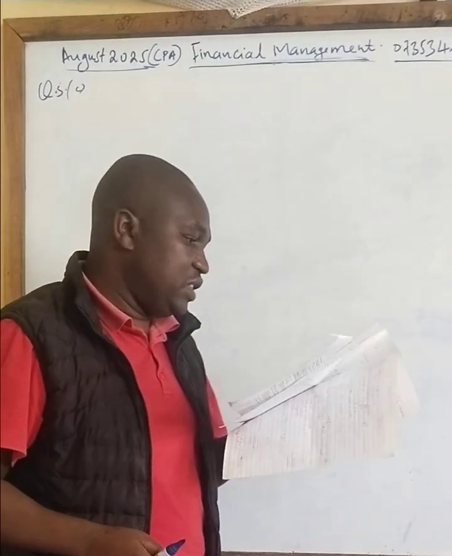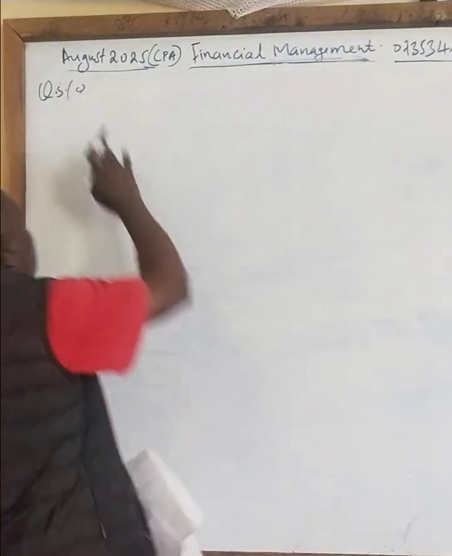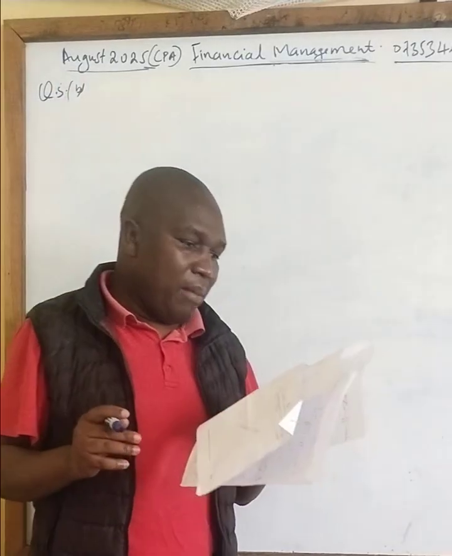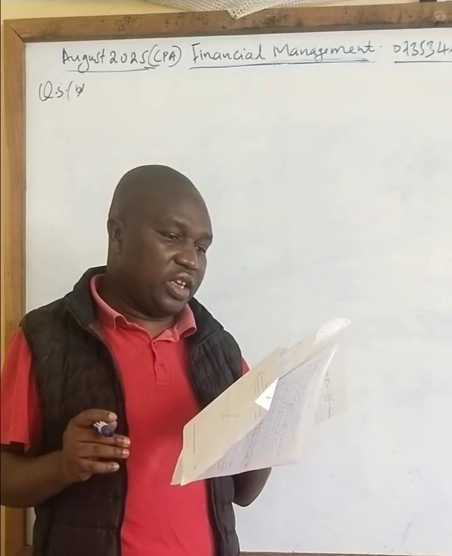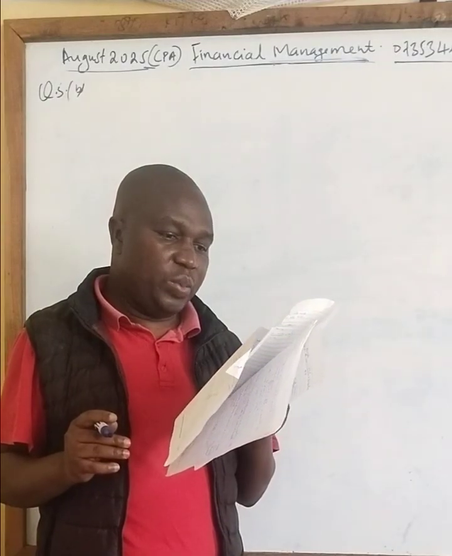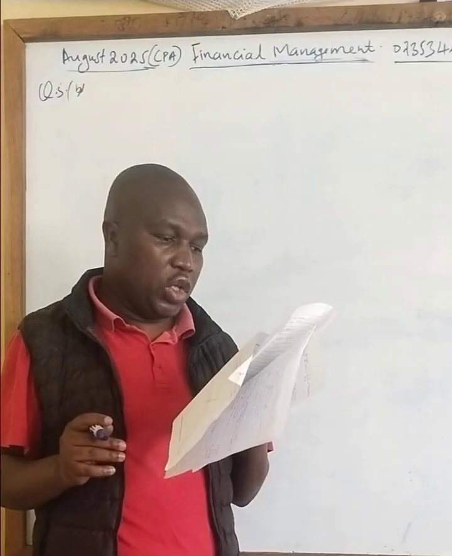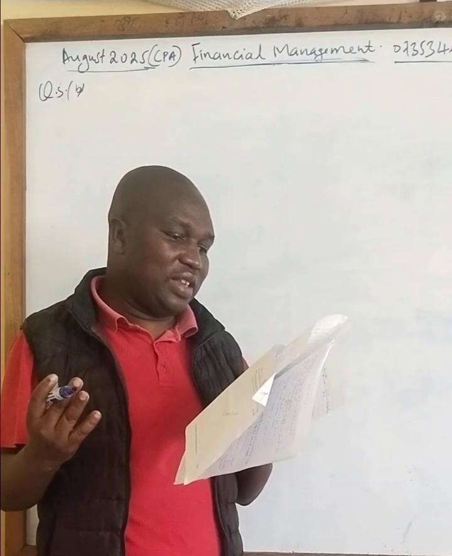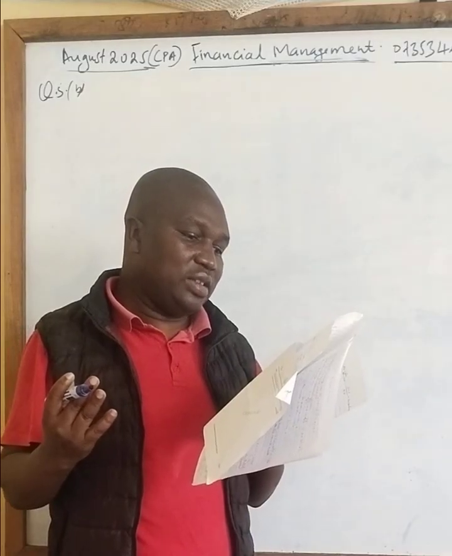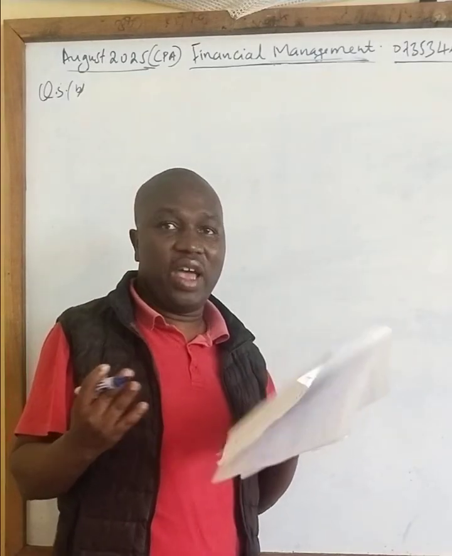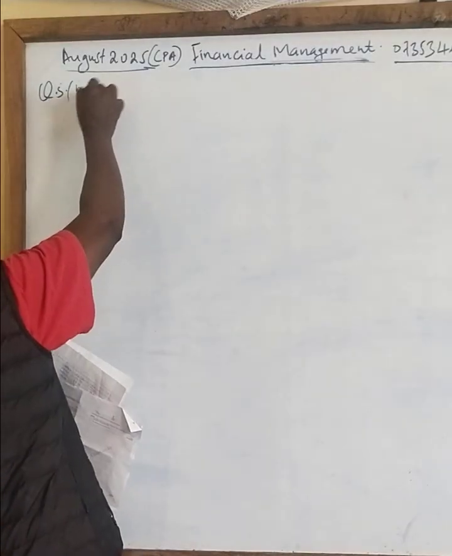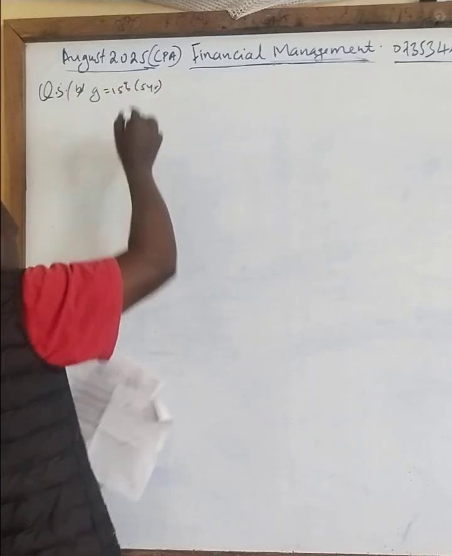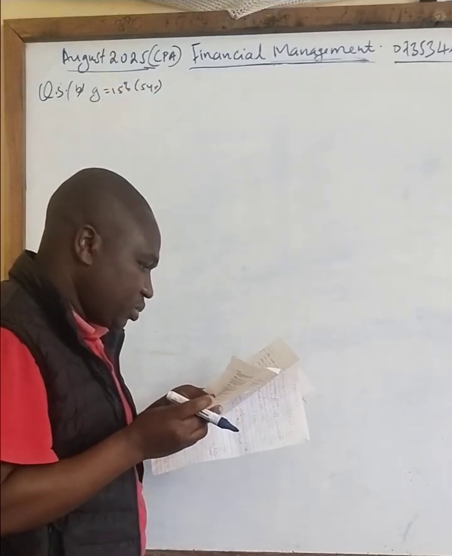Question 5 is very simple. It says 5B. In this case, we are working on B. Mara Limited is a company quoted at the Security Exchange and is experiencing a period of rapid growth. Due to this rapid growth, a momentous growth of 15% per annum is anticipated during the next 5 years. So there is a growth of 15% for 5 years. Correct, that's what you have been told.